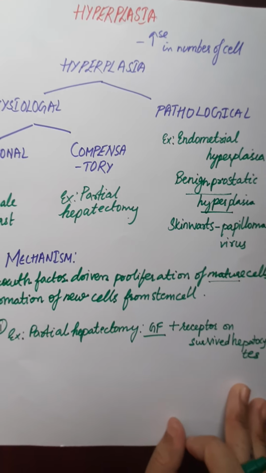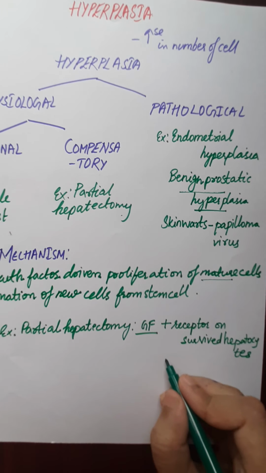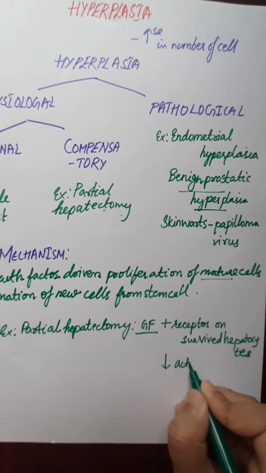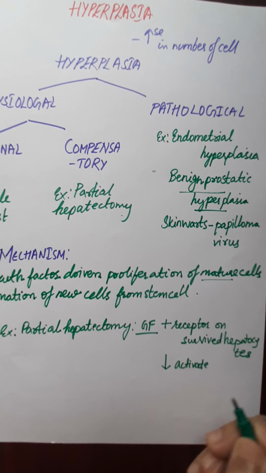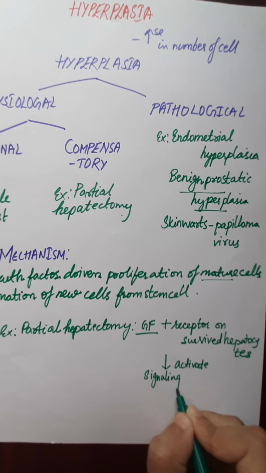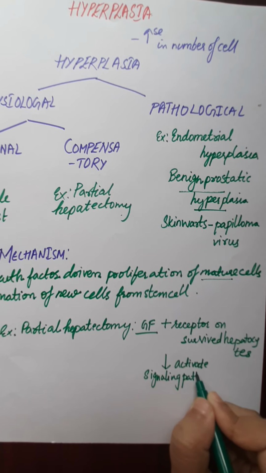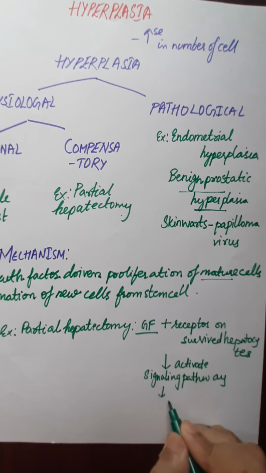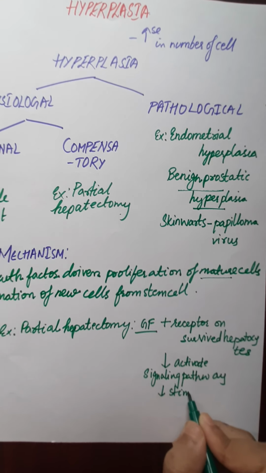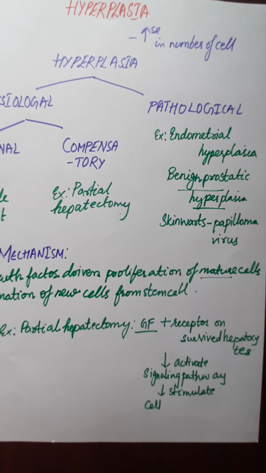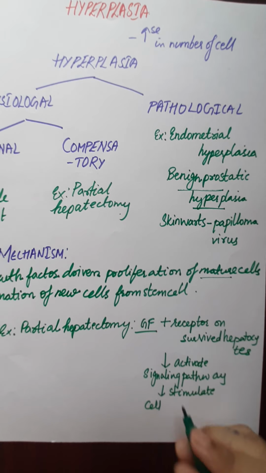After binding they will initiate the signaling pathway, and this will stimulate the cell proliferation, and thus the cell number increases and the liver growth takes place in the partial hepatectomy.